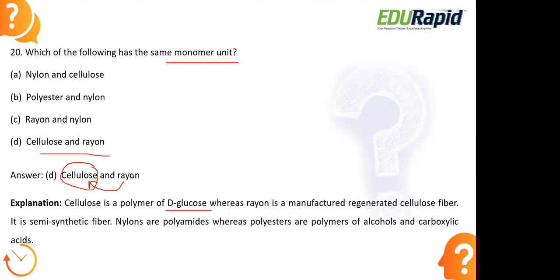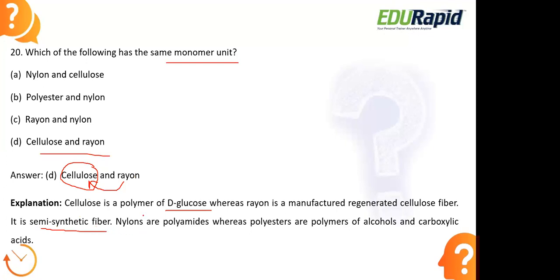Finally, to convert it into a fiber, this chemically processed fiber, made using the natural raw material cellulose, we call rayon. Rayon is also known as artificial silk because it has the same properties as natural silk. It is also a semi-synthetic fiber because we are not making it completely out of chemicals. Natural one is the wood pulp, and some chemicals are added to process it, so we can consider it a semi-synthetic fiber.